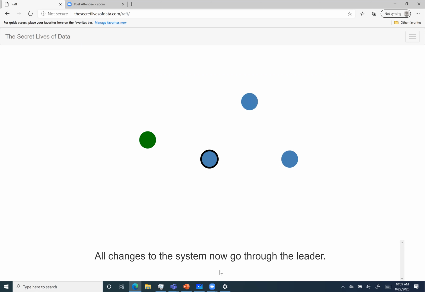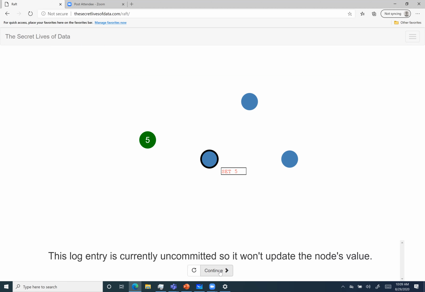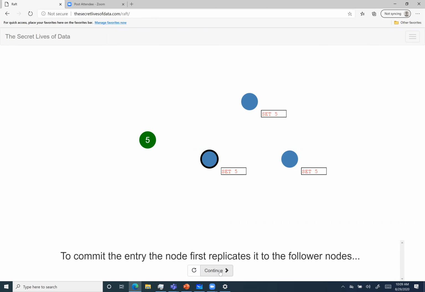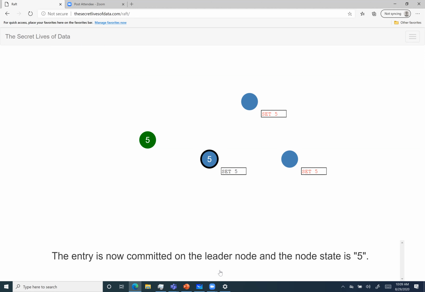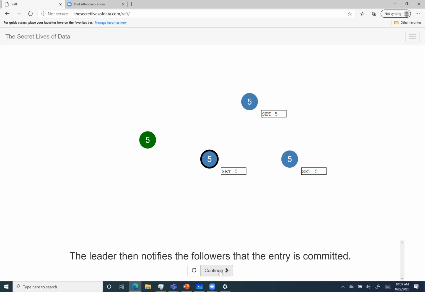So let's see what the client has to send. It sends 5 to set 5. And this will be replicated to the other nodes, and initially it will be in an uncommitted state. Now it has been replicated to its follower nodes, and the leader has received the response that it has been replicated. Now the entry can be committed on the leader to set the value as 5. Now the same response will go to the follower nodes, and the entry is committed.